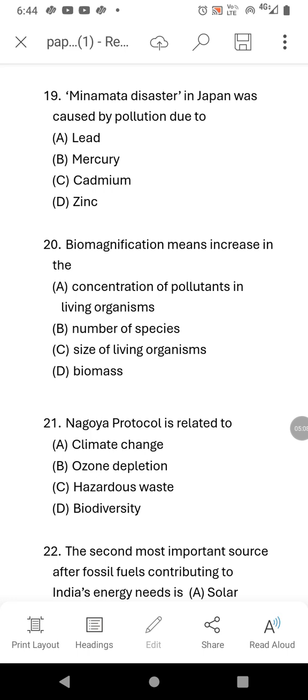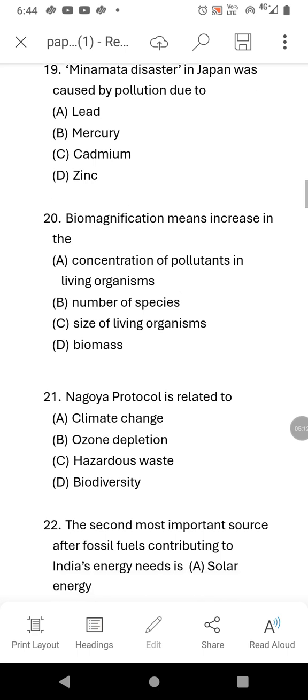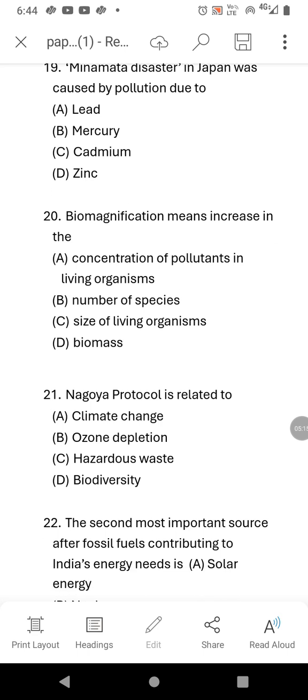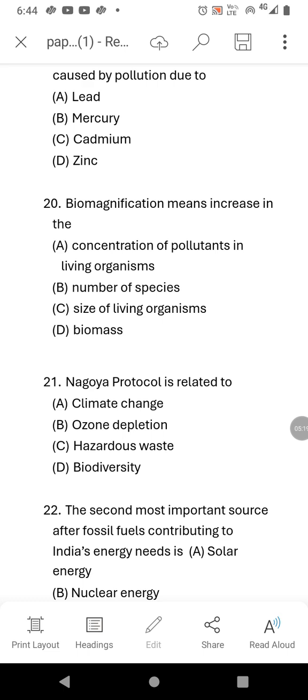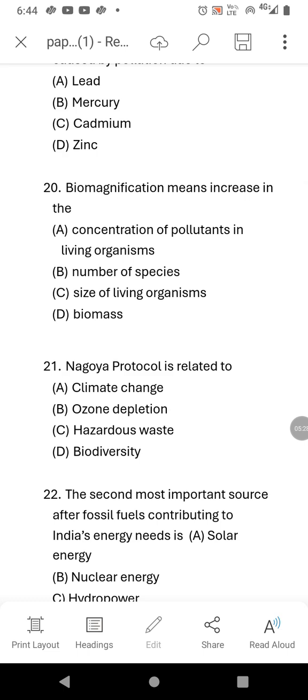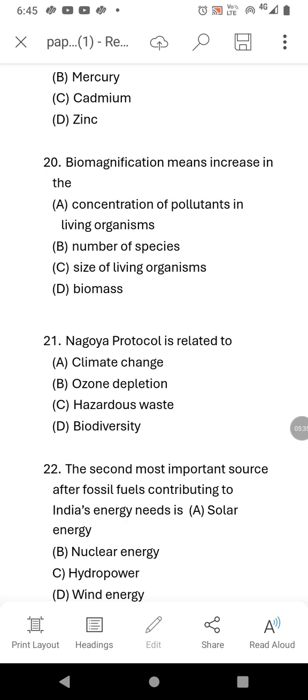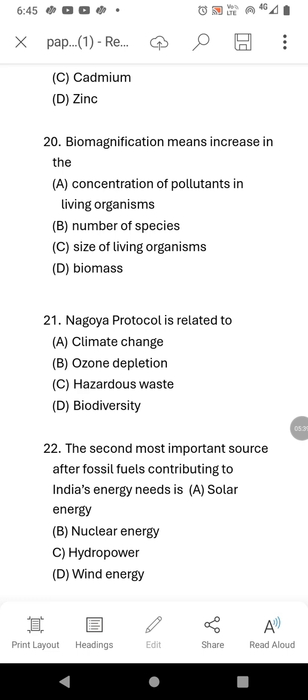Biomagnification means increase in the concentration of pollutants in living organisms. Biomagnification is a pollutant where you can see in higher food chain levels. Okay, and number of species means biodiversity, where the concept of biodiversity can be shown.